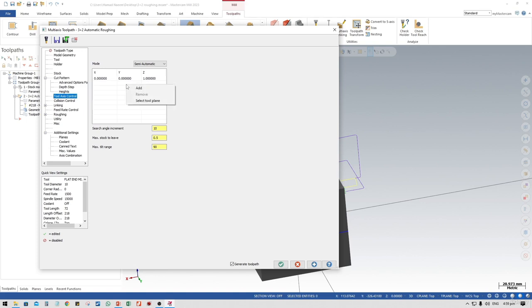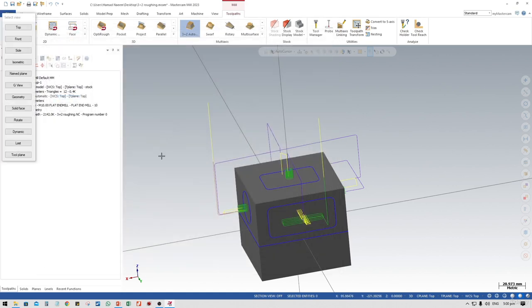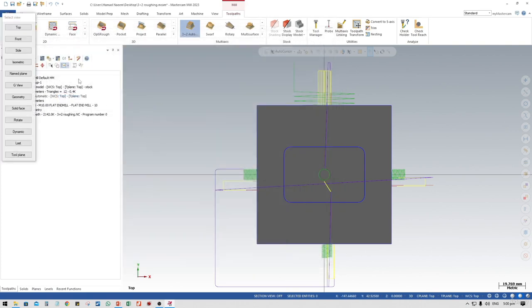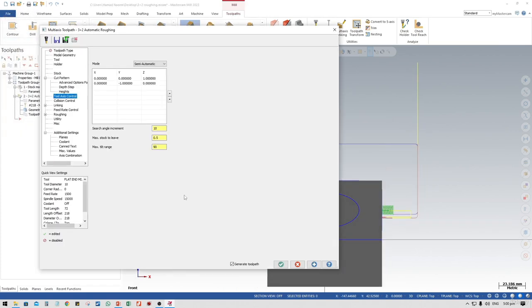What I'm going to do is select this by tool plane. Okay, so this is what we have, the top side. So just select the top. It automatically selects the top. We already have the top, so just remove it. Go to select toolpath. Go to front. It goes to the front side.